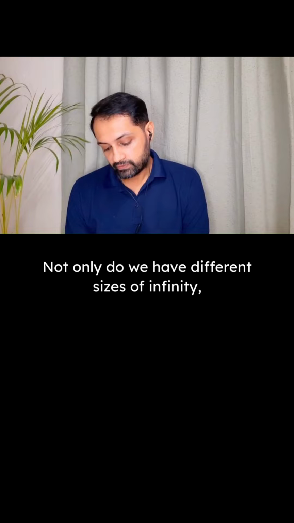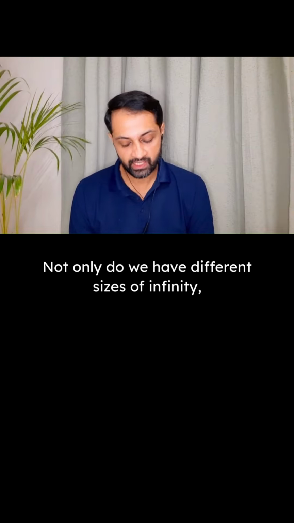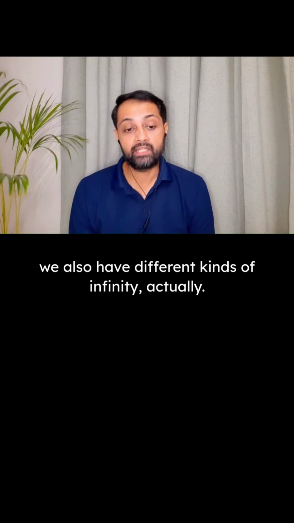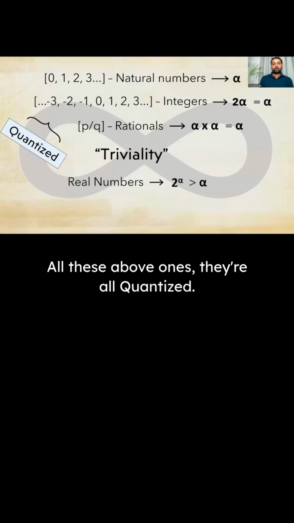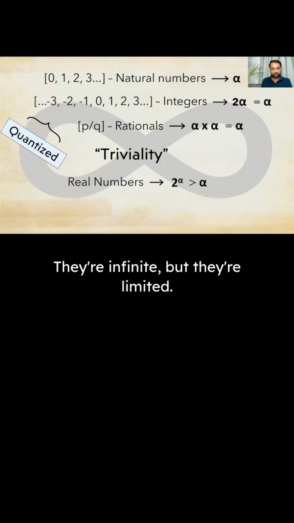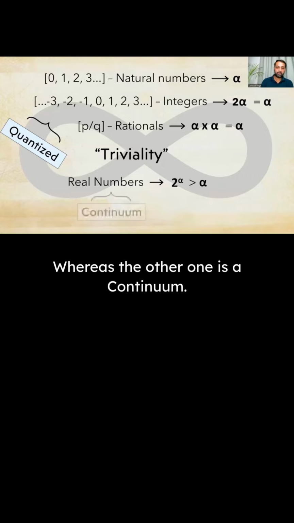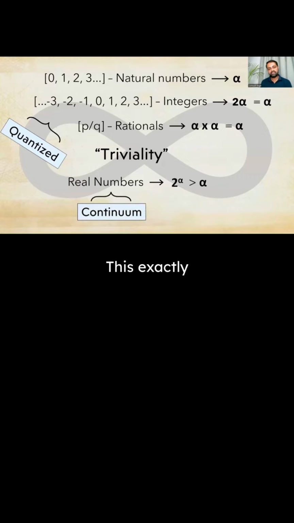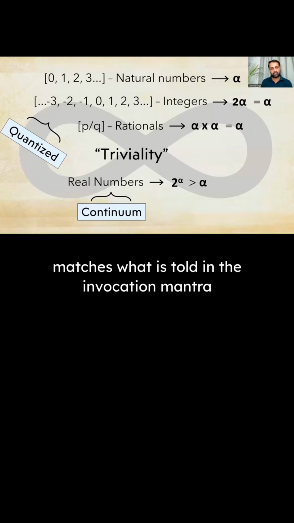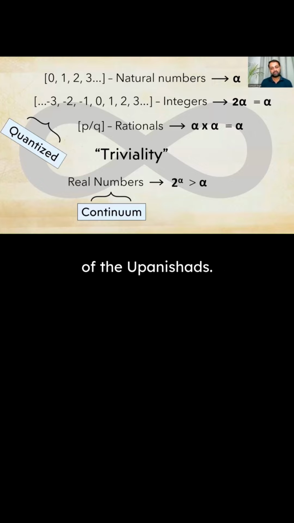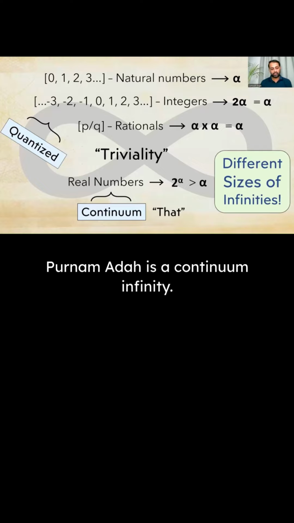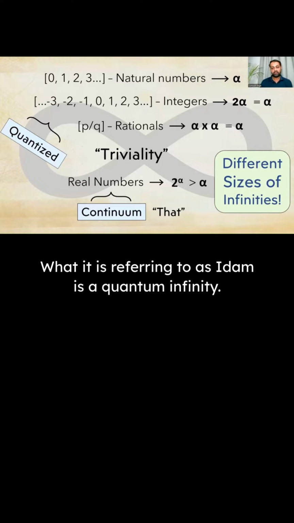Not only do we have different sizes of infinity, we also have different kinds of infinity actually. All these above ones, they're all quantized. They're discontinuous. They're infinite, but they're limited. Whereas the other one is a continuum. This exactly matches what is told in the invocation mantra of the Upanishads. Purnam Ataha is a continuum infinity. What it is referring to as idam is a quantum infinity.